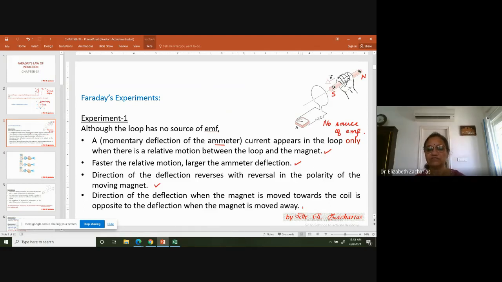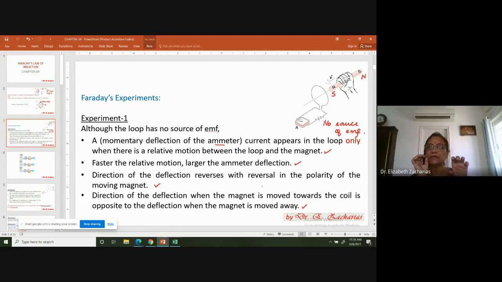The fourth observation is that the direction of the deflection is going to reverse when, see, first he is moving the magnet like this and seeing a deflection. Next, he is going to pull it out with the same speed. When he takes it out with the same speed, he finds again there is a deflection, and the deflection now is in the opposite direction.